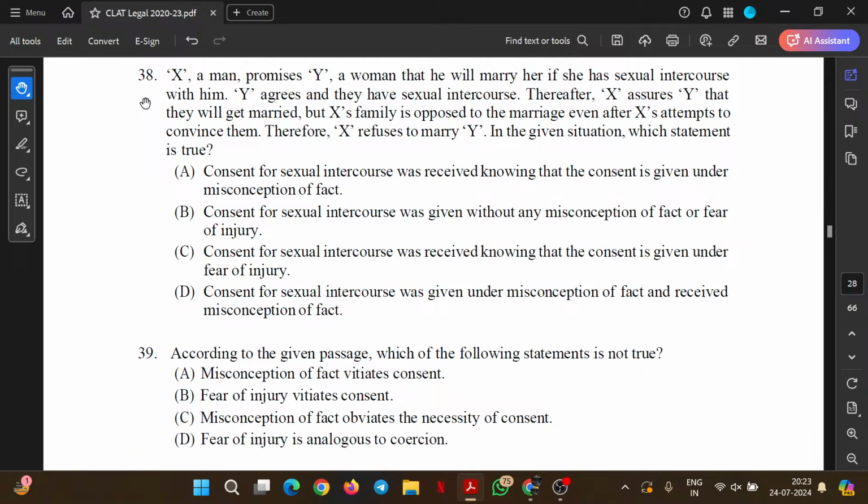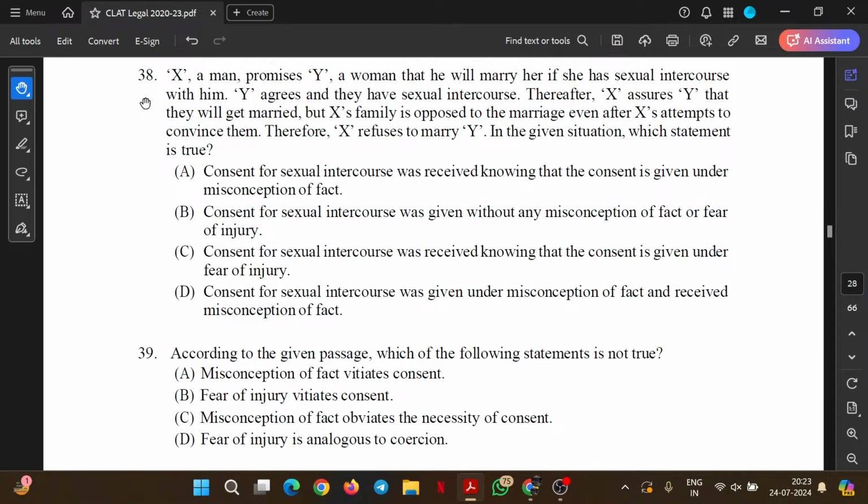Now, in this particular situation, X was of the opinion that he would marry her. There was no negative element on his part. He wasn't of the opinion that he would only use the other person for physical benefits. Rather, he was of the opinion that they will marry each other. Also, Y was of the opinion that they will marry each other. So the consent that was obtained was a consent of free and fair nature. But later on, the family of X opposed the entire idea of X getting married to Y.